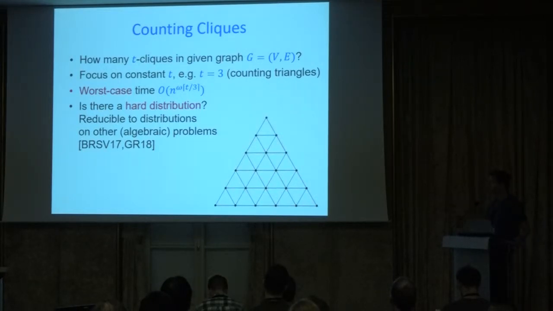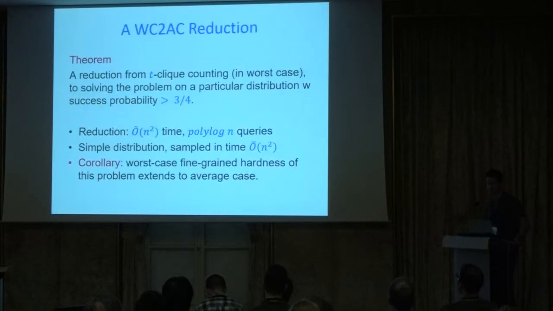There has been some work on this, in particular beautiful recent work of Ball et al., that shows how to reduce this type of problem to a hard distribution over a different problem, which might be a little bit more difficult. Here we're focusing on the question of hardness on average, or average case complexity, of the problem itself, just the vanilla clique counting problem. That wasn't known before, but our first main result shows a worst case to average case reduction: a particular explicit distribution for which counting cliques is as hard on average.